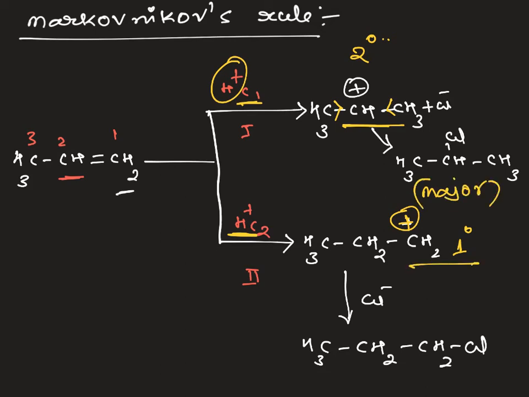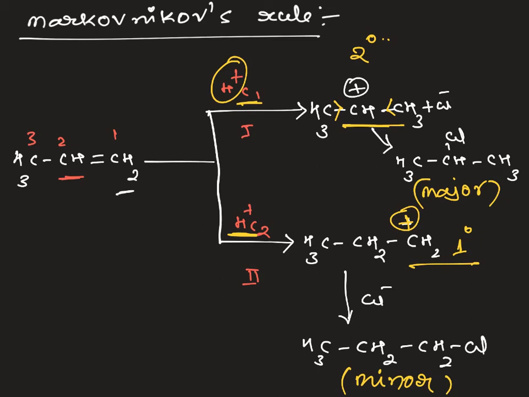And here it is a primary carbocation. Compared with the secondary carbocation, its formation will be less because it is less stable, and the second product comes as the minor. This is the explanation by taking the intermediates, that is, carbocation stability. So whenever there are possibilities in an addition reaction, it always goes via the stability of the carbocation. If the more stable carbocation is forming, the product formation will be major, and in the other case it will come as minor.